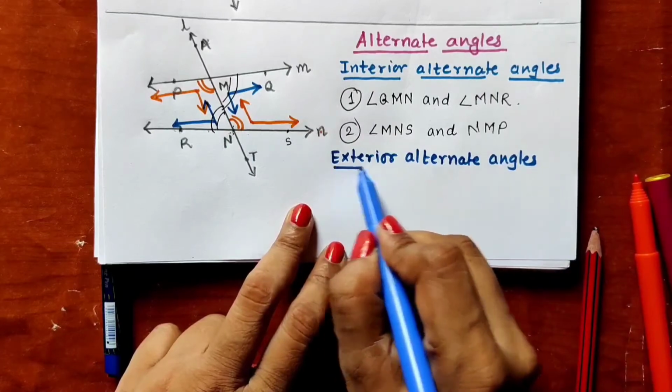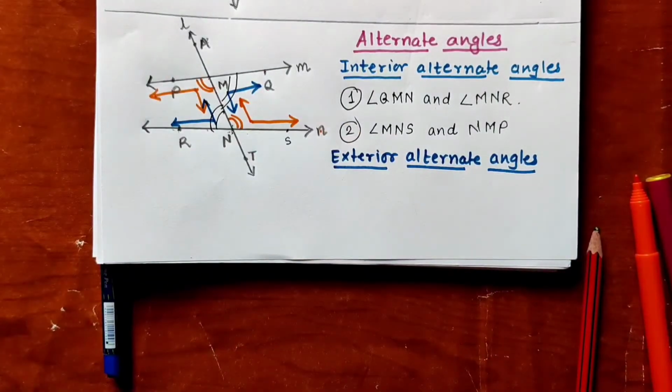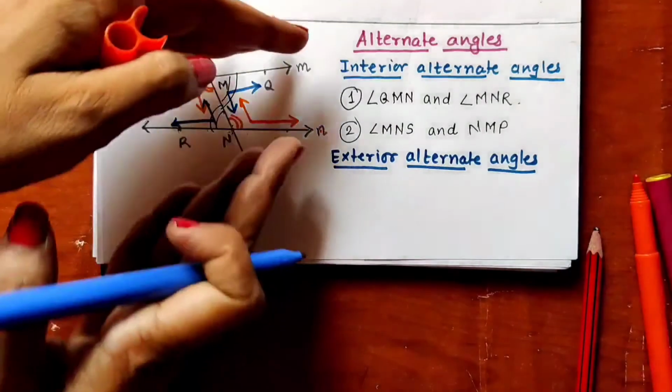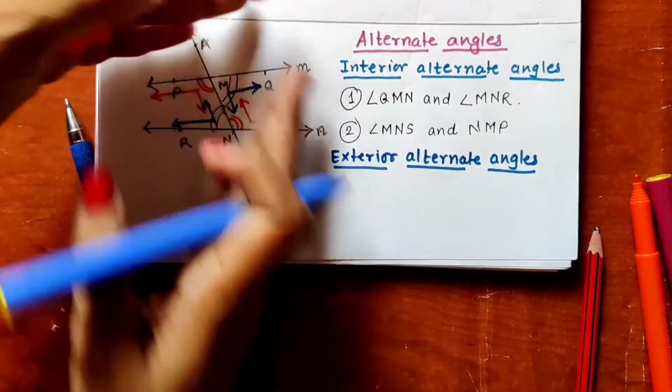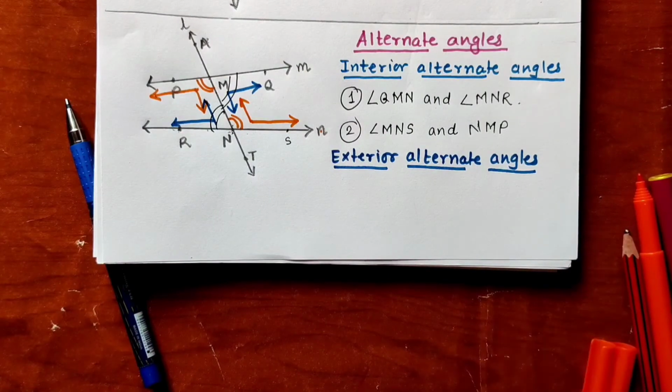So in exterior alternate angles, they are on the exterior sides of the lines. They are not interior, they are not inside, they are outside. But they are in the opposite direction of the transversal and on the opposite arm of these two lines. That means what?